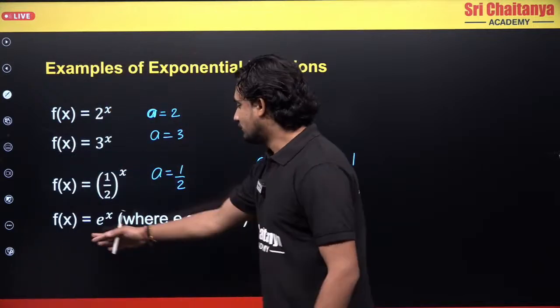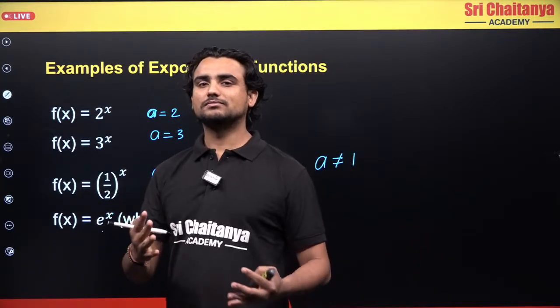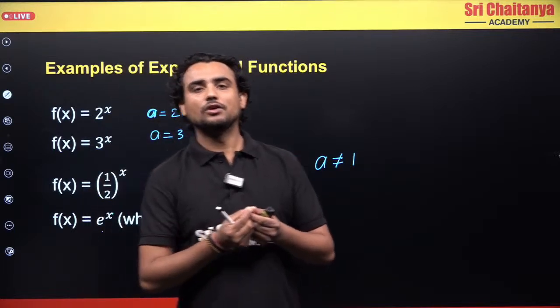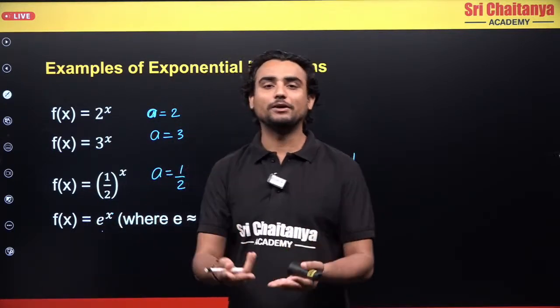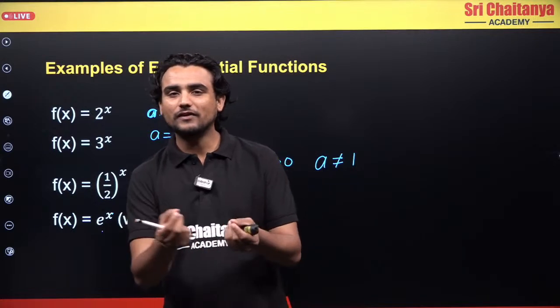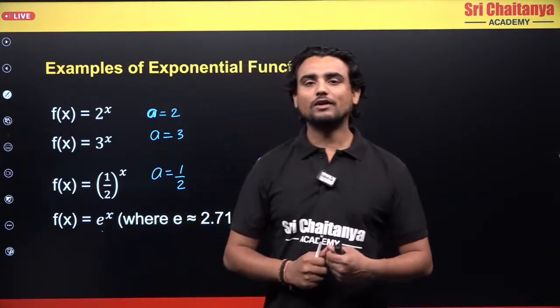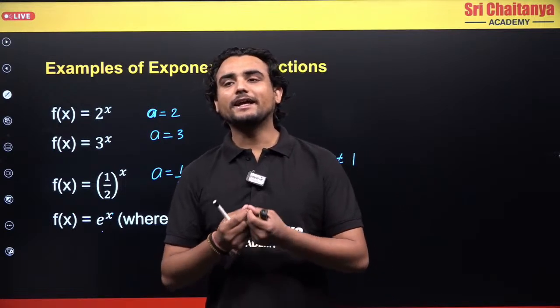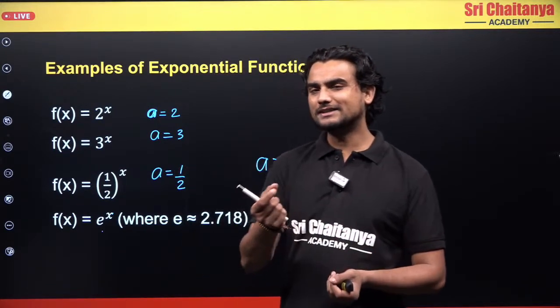Now, what is this, e power x? Students find it very difficult, or they are very afraid of this e. Later on you will understand what I am trying to say. Usually students are very afraid whenever they see this e in their question. So what is this e? e is the exponential base. But what is e exactly?